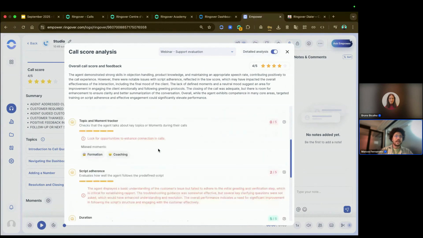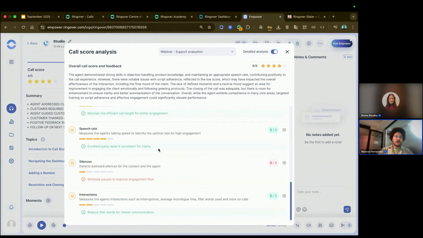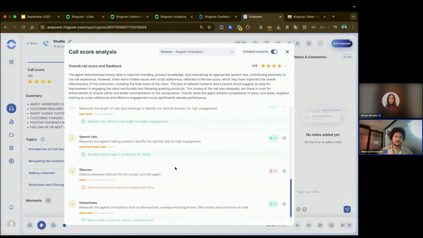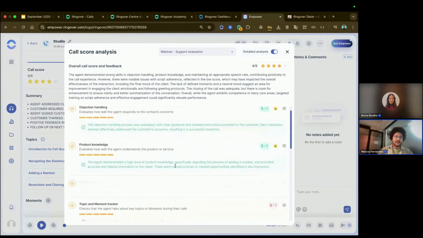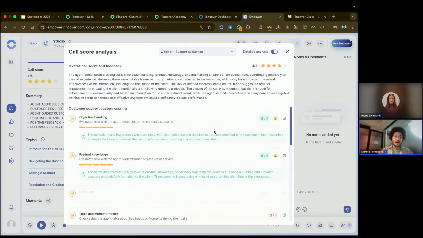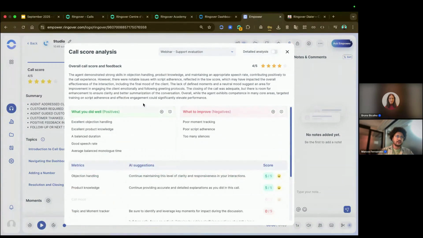So I have an explanation of all of the criteria that will help me to understand how the AI came up with this result, with this evaluation of the call. So you're gonna have access also to what the person did well, what are the areas for improvements.